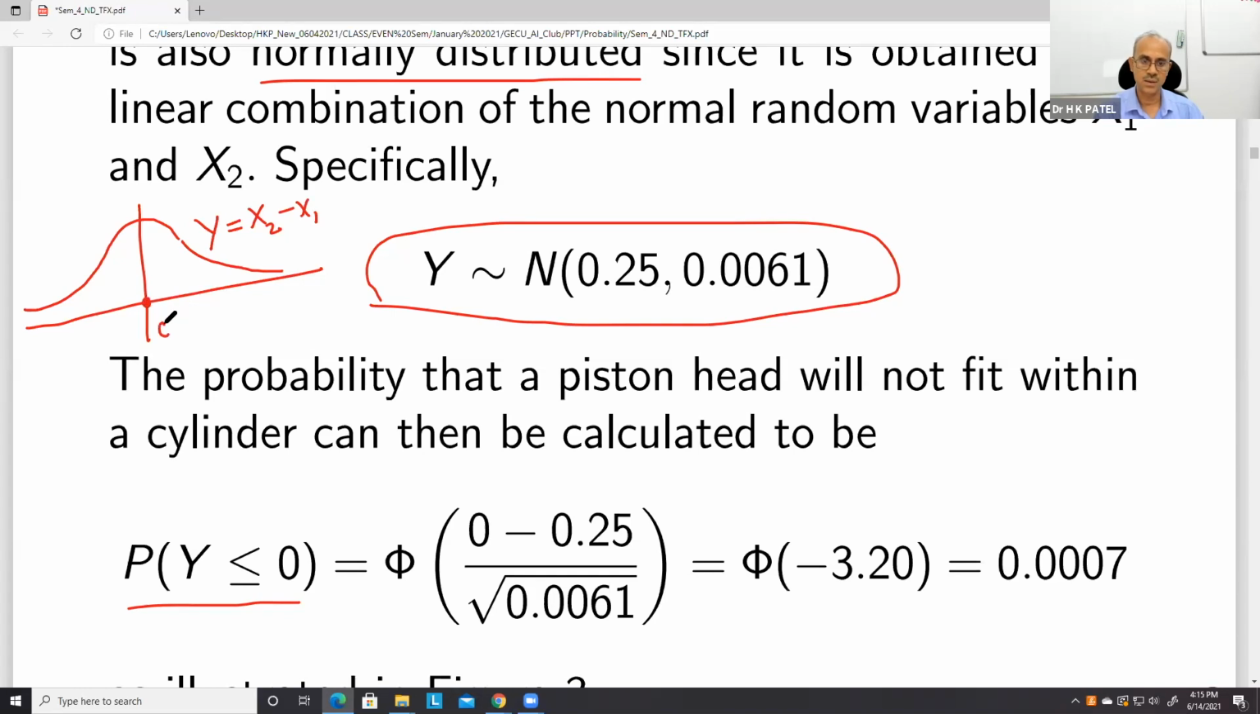So the mean is 0.25, and then you have some standard deviation. Now if Y is less than or equal to 0, it will not fit. The mean is 0.25, so somewhere you will have a 0 here. You just find this area.